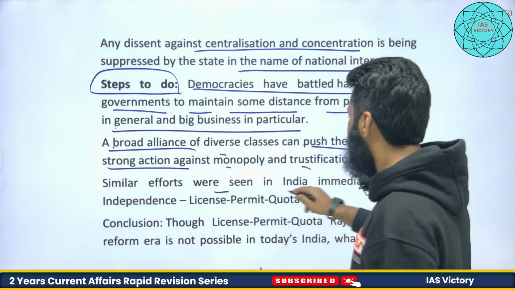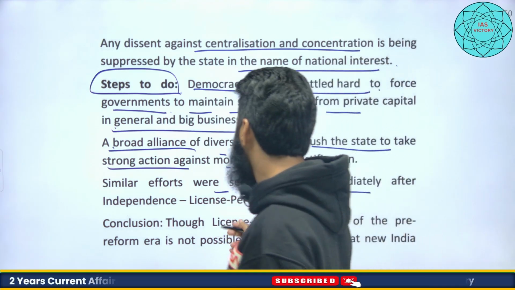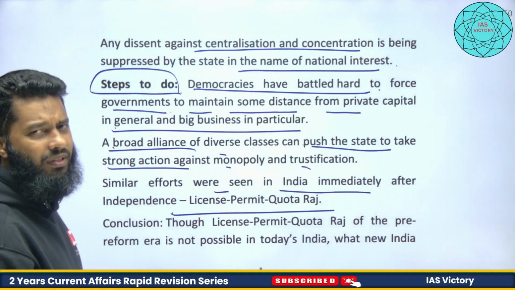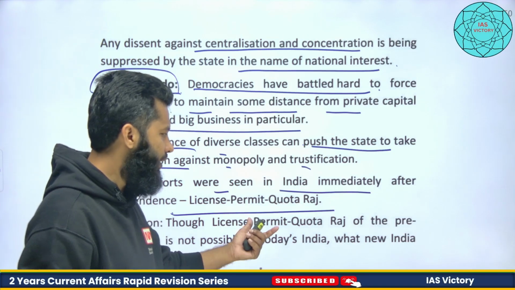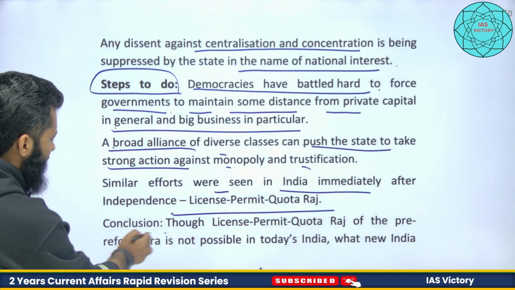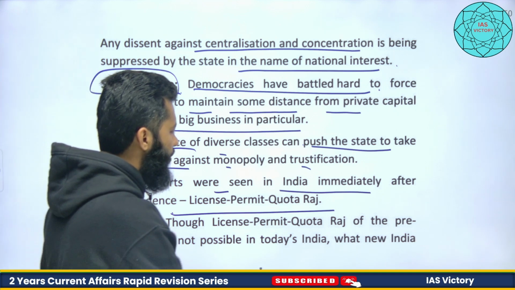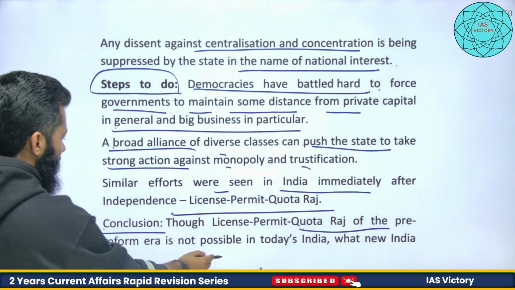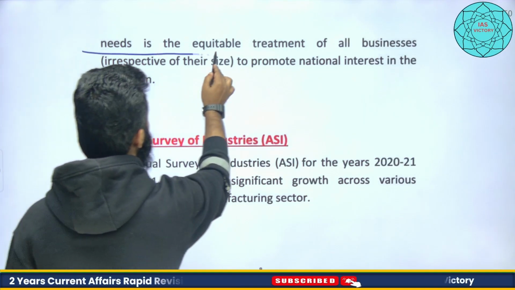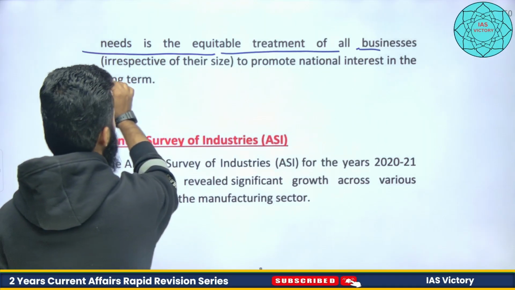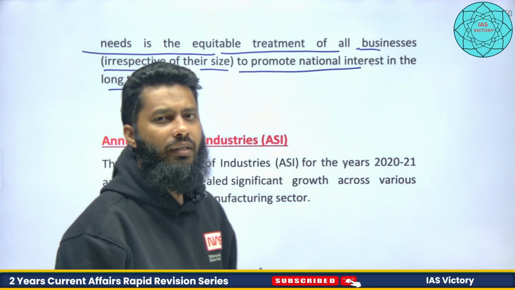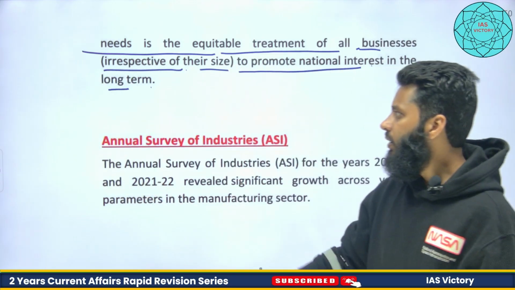Some similar efforts were seen in India immediately after independence, that is license permit quota raj, right? But now we have seen the disadvantages of these policies also, when red tapeism, etc., were there. So the conclusion we can draw here is, though the license permit quota raj of the pre-reform era is not possible today in India, what new India needs is equitable treatment of all businesses irrespective of their size, to promote national interest in the long term, right? This is related to these kinds of activities.